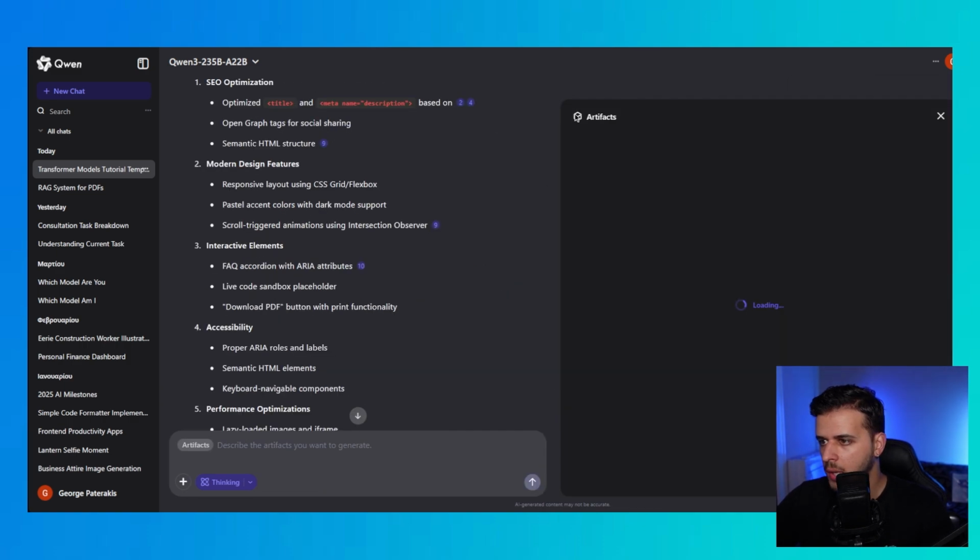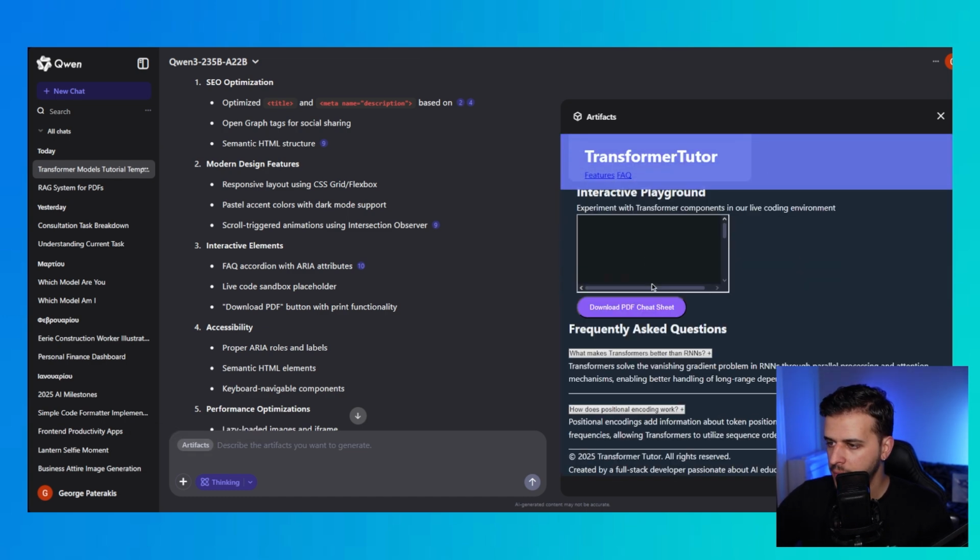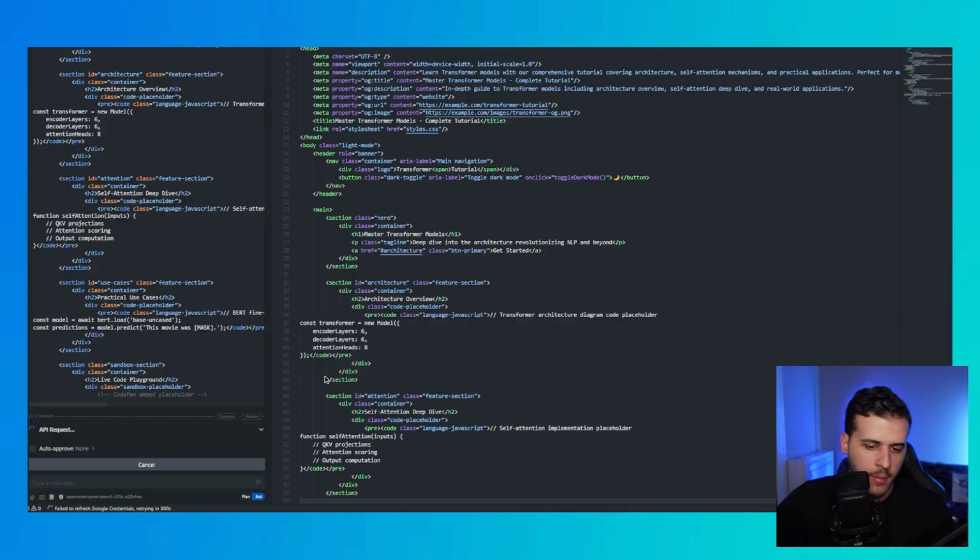I'm not sure. Can you click artifacts and preview the page? Maybe you can do that. Okay, yeah, you can preview the page. Doesn't look super good, but again, it's good at coding. It gives you the solution.